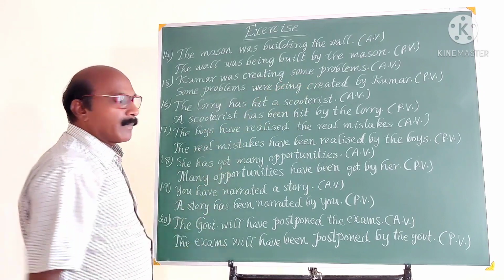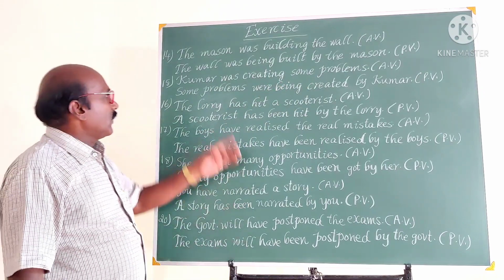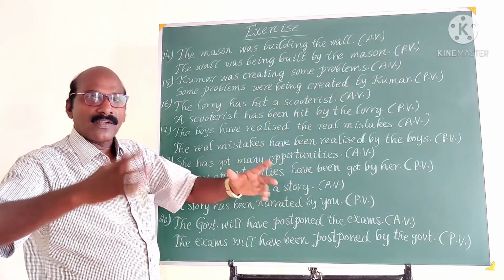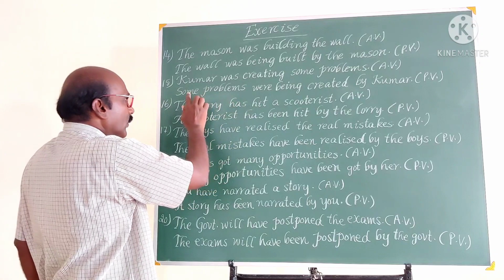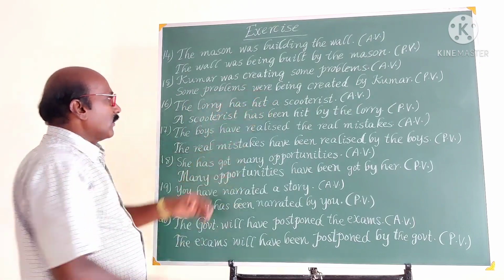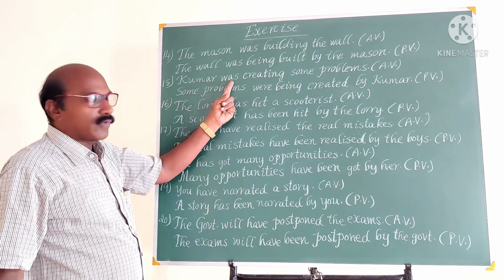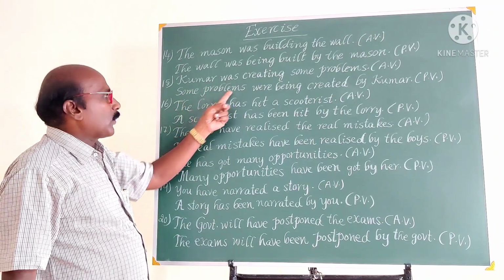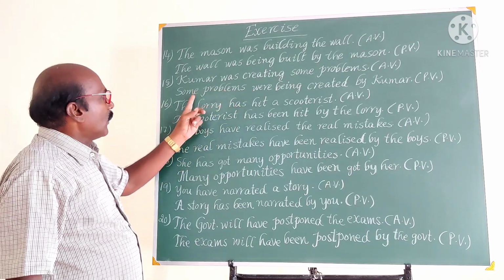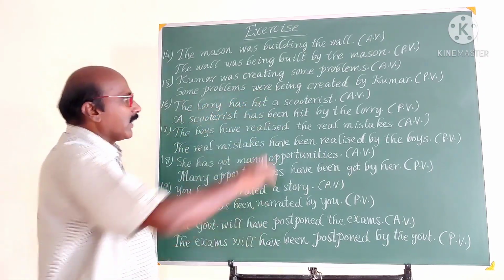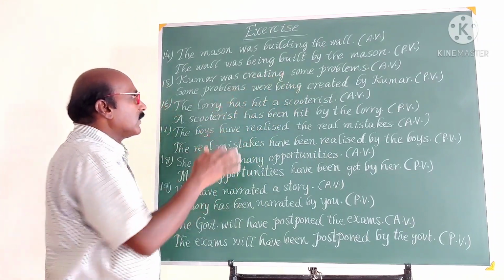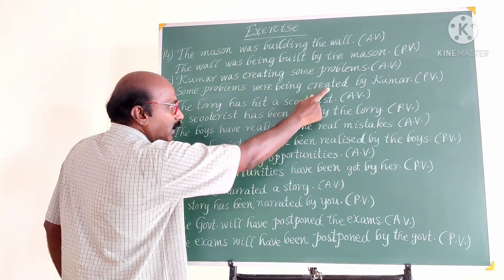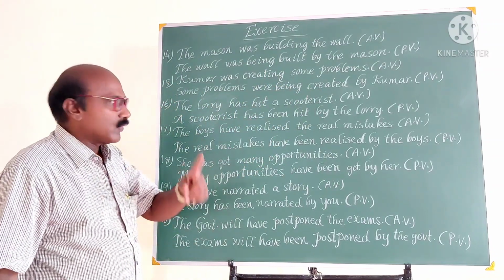Kumar was creating some problems, active voice. Here Kumar is the subject, was creating is the verb, some problems is the object. Object becomes subject, some problems. Some problems were here. Kumar is singular, so past tense be form, singular be form. Some problems, subject is plural, so use the plural be form. Some problems were being, we have to use being here because the verb ends with the ing form. Some problems were being created, V3, created by Kumar.